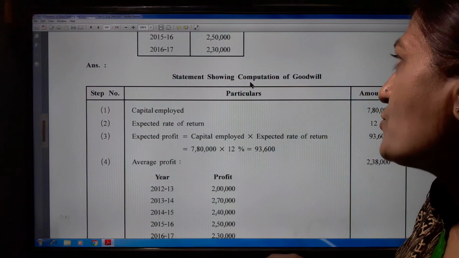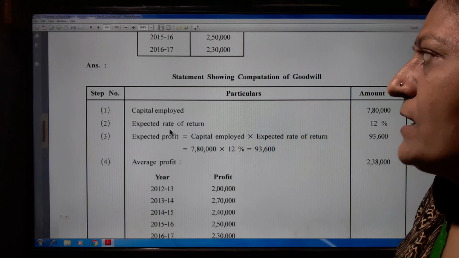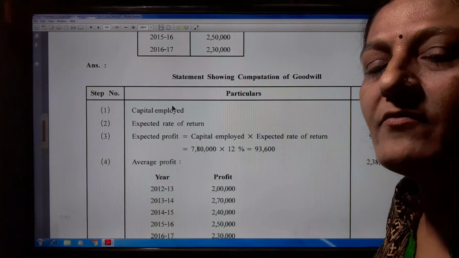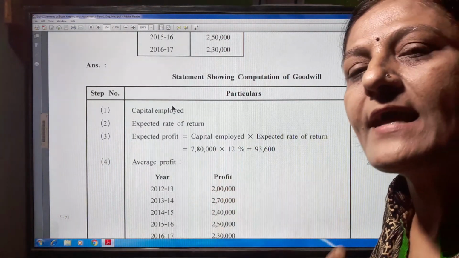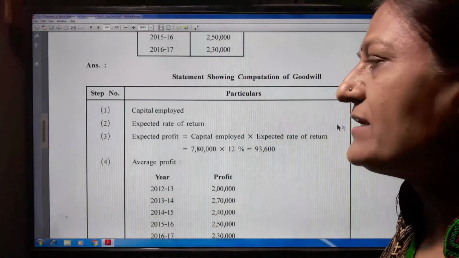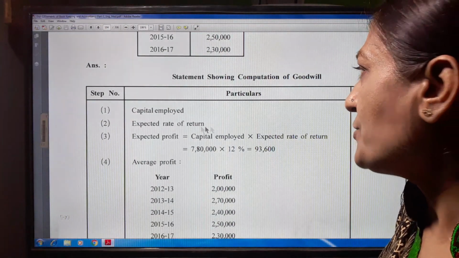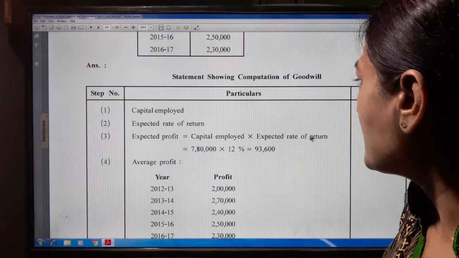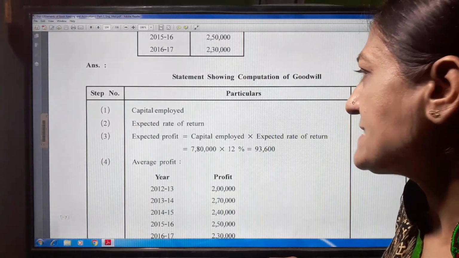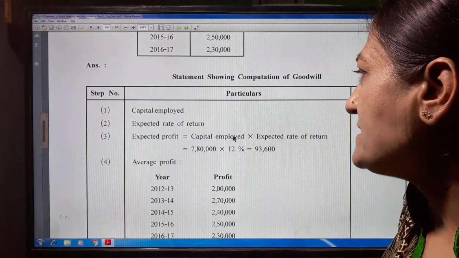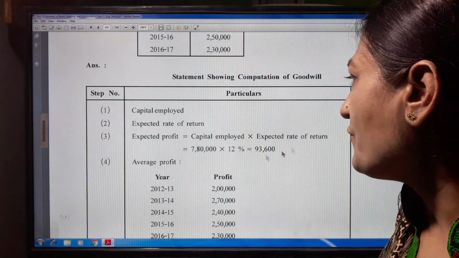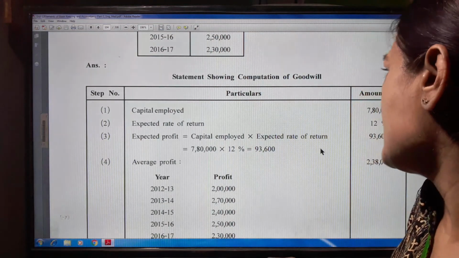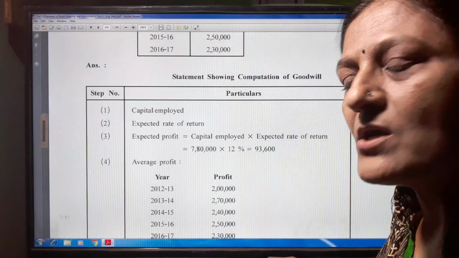Answer: statement showing computation of goodwill. Here, in our question, for the first step, capital employed is already given, so assets and liabilities are not given. At that time, capital employed is given, and it is 7,80,000. Expected rate of return 12%. Expected profit is capital employed into expected rate of return. Capital employed is 7,80,000 and expected rate of return is 12%. So when we calculate, we get 93,600. So in the outer column we write 93,600.